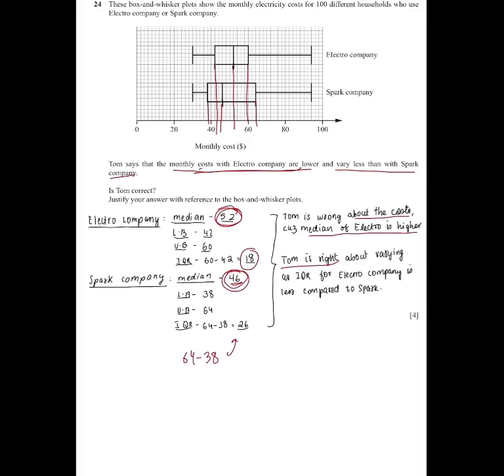Tom, Electro company varies less than Spark company, as Electro company has an interquartile range of 18 and Spark company has an interquartile range of 26. So you have to analyze this well in this format so you can get all 4 marks.